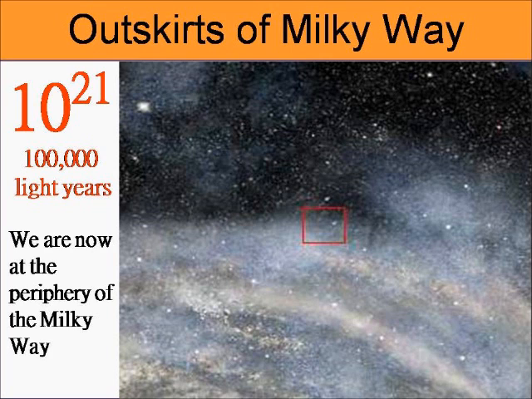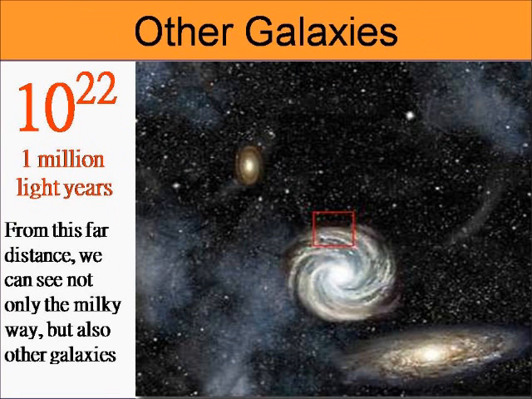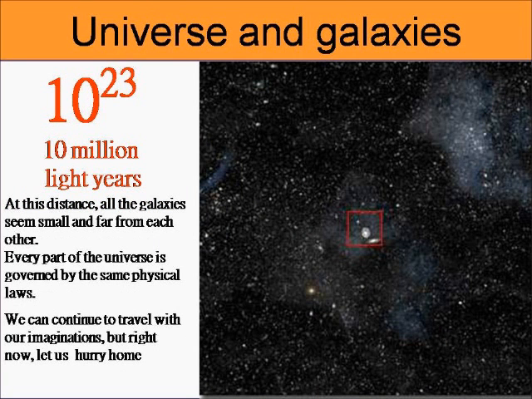Then we go further. I think we can still go further. Oh wow, what's that? That's something I saw in the museum and the planetarium. All right, so we're actually taking you way beyond what we can imagine. So we are at 10 to the 22nd power, million light years. Next one, please. All right. 10 to the 23rd power, 10 million light years. All right, our imagination can go on and on and on.